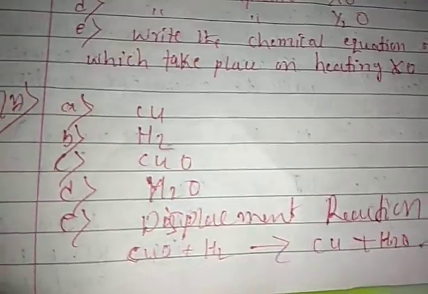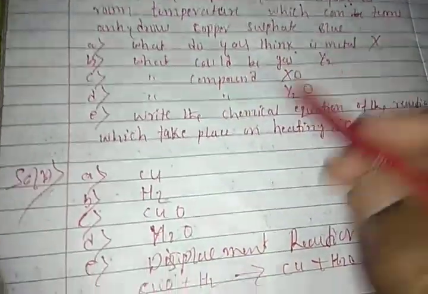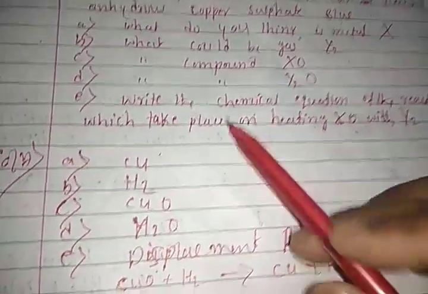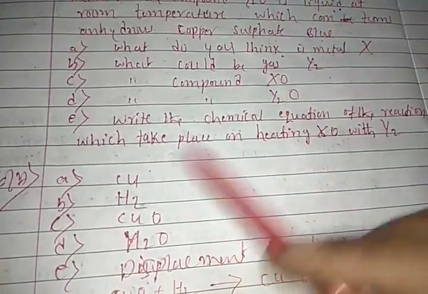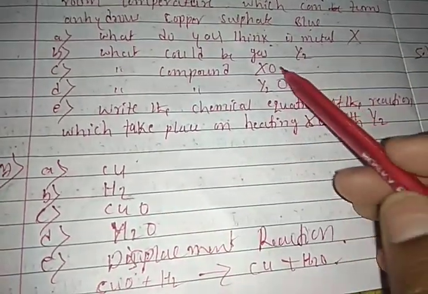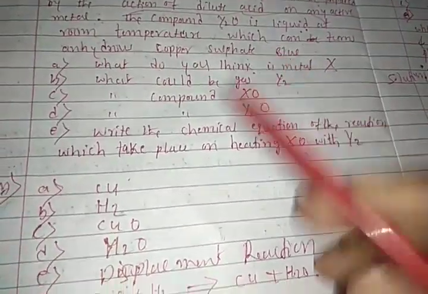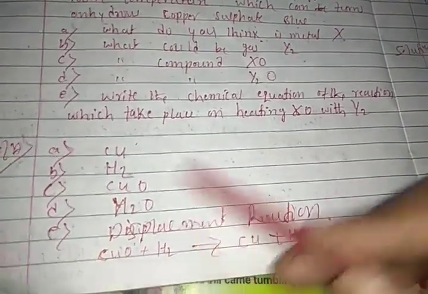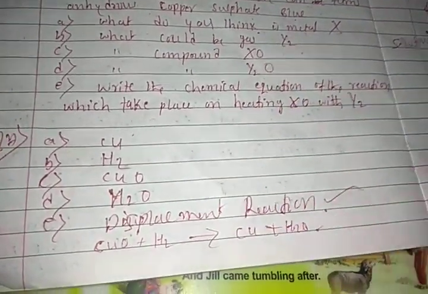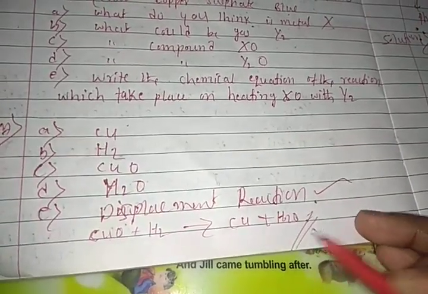So finally we got our answer, students. What is the metal X? Metal X is Cu. The gas is H2 gas. The metal compound is copper oxide, and the water which hydrates the copper sulfate is H2O. Understand? So this is a displacement reaction, and the complete reaction is this one. Did the students understand?